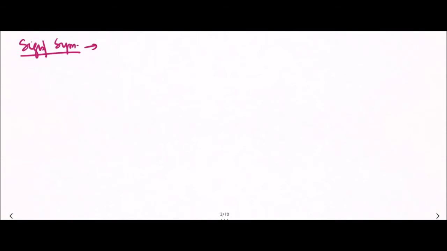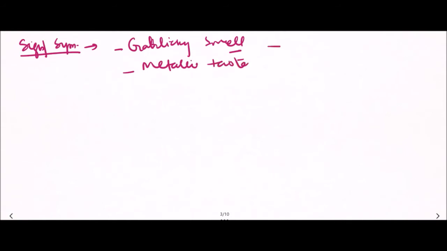Arsenic poisoning has a characteristic garlicky smell, and the person has a metallic taste, and burning and colicky abdominal pain. So burning sensation and colicky abdominal pain, garlic-like smell, and metallic taste are the features of arsenic poisoning.